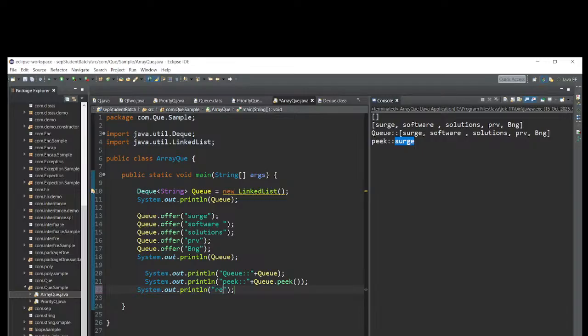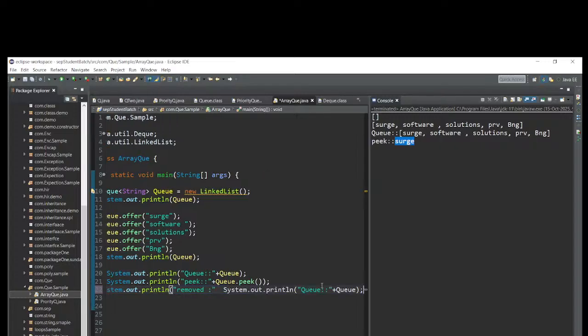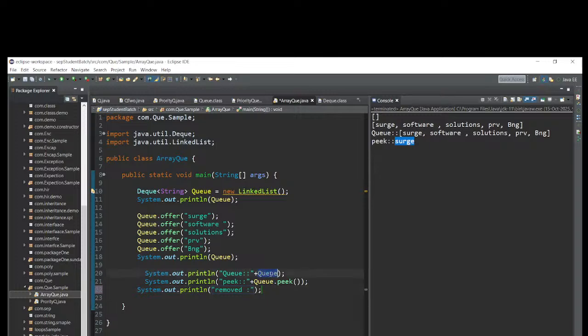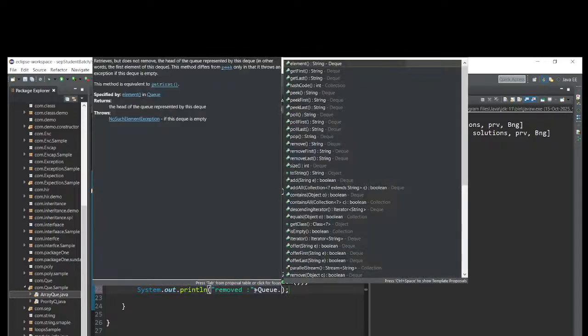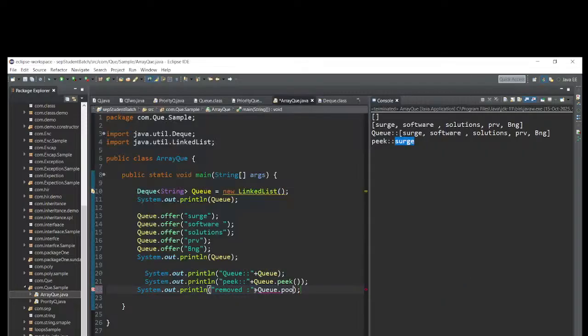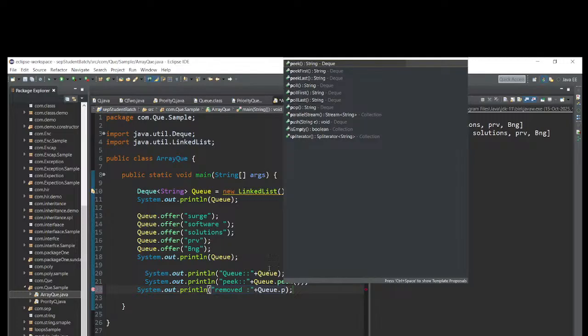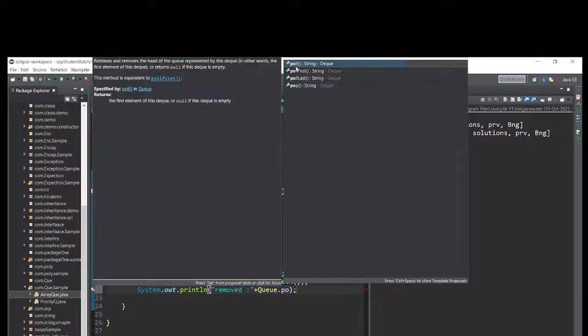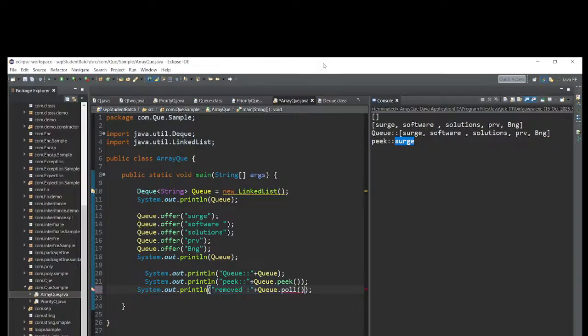Let me write here something: Removed, plus Q dot. For removing, what is the method? Poll. Q reference variable dot poll. See now, poll's return type is string from the DQ interface.